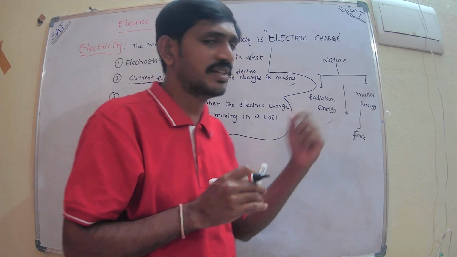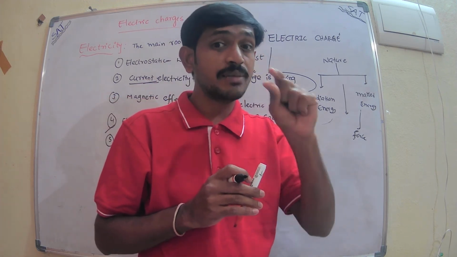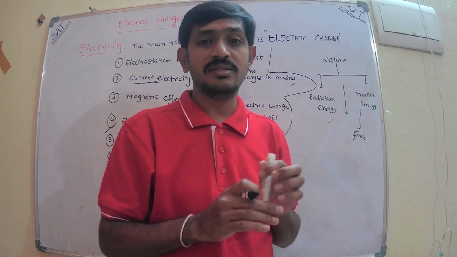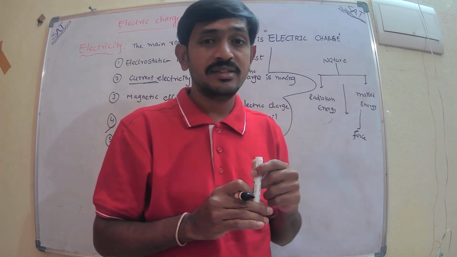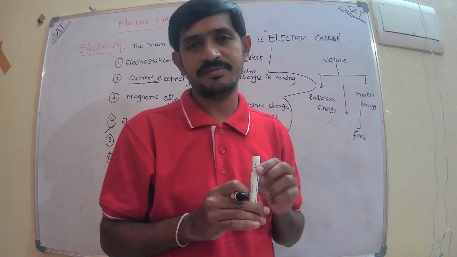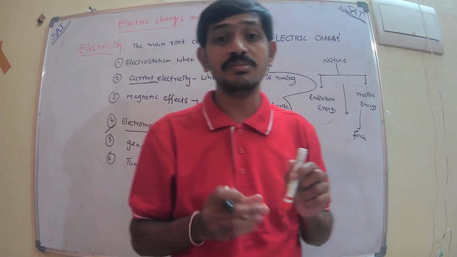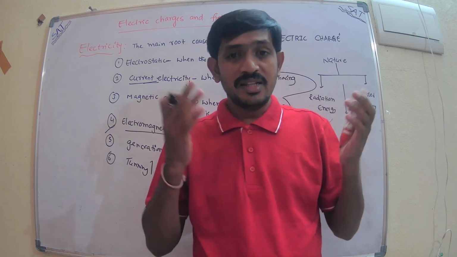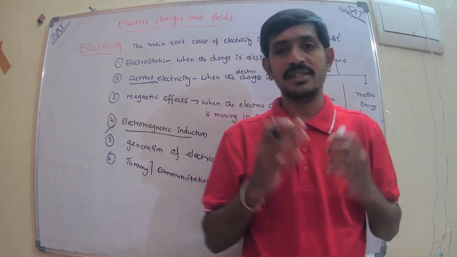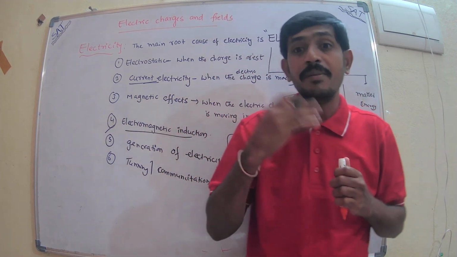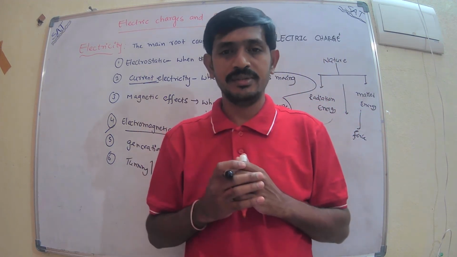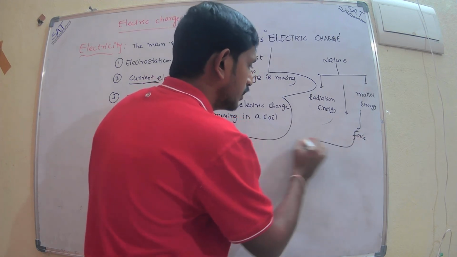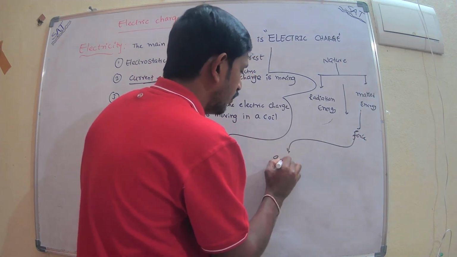What is the reason for the force? There is a characteristic of matter, and that characteristic is the mass of the body. Because of its mass, a body can apply force. We know that the earth has a big mass, that's why it can apply force on other bodies. That force is called the gravitational force.